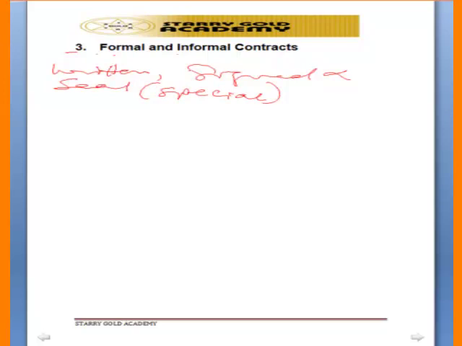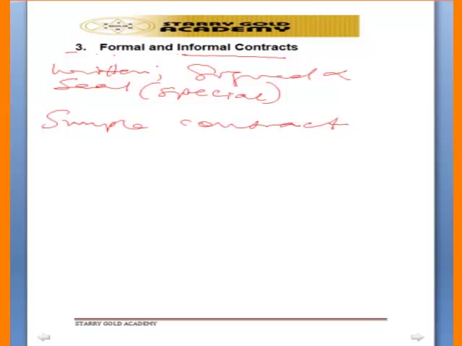Special contract must be in written form. Whereas informal contract, another name for informal contract, is called simple contract. And this contract can be in any form. It may be in oral form, it may be in written form. So there is no particular form in which it must appear.